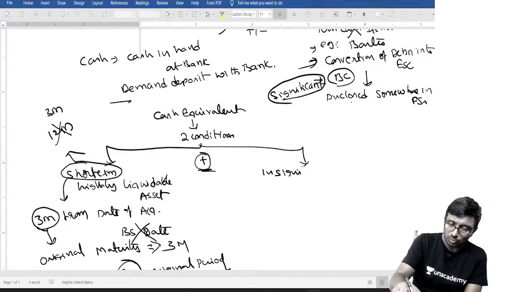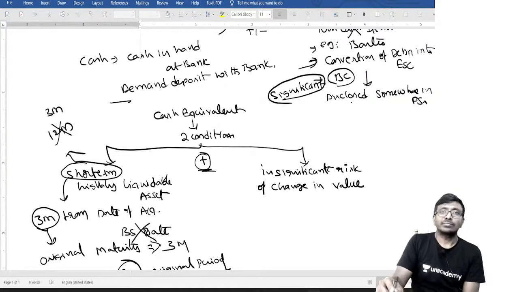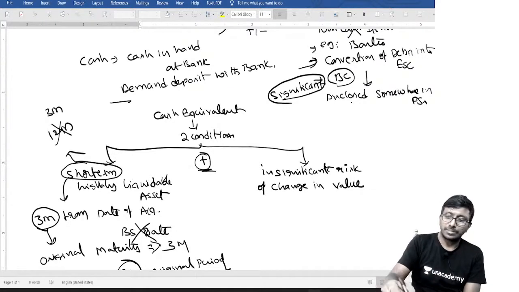Insignificant risk of change in value. Getting my point? Right.